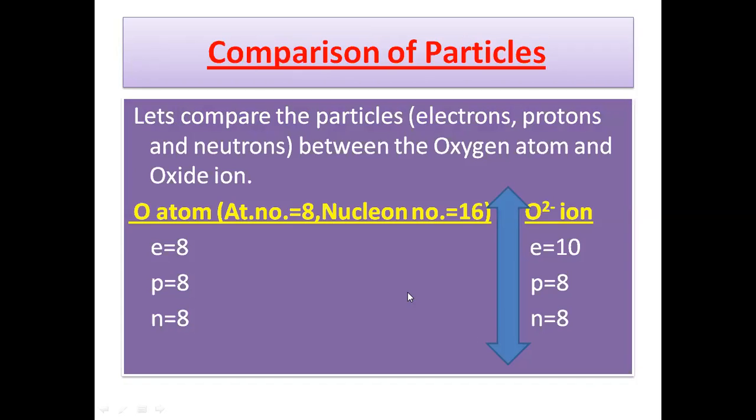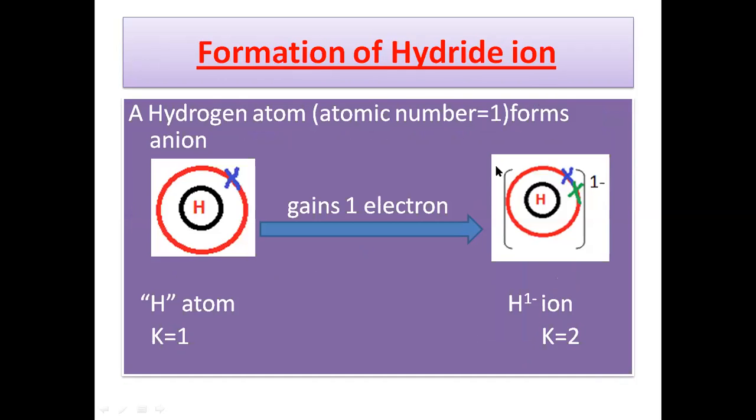We can also compare the particles of the oxygen atom and the oxide ion. The oxygen atom has 8 electrons, 8 protons and 8 neutrons, and the oxide ion has 10 electrons, 8 protons and 8 neutrons. We have another example, that is the formation of the hydride ion.